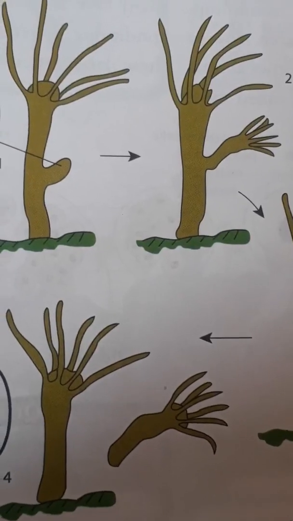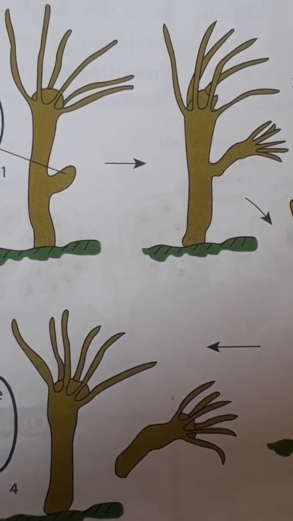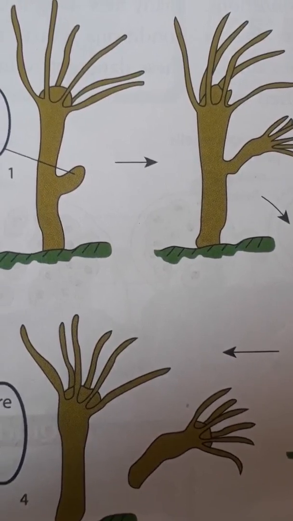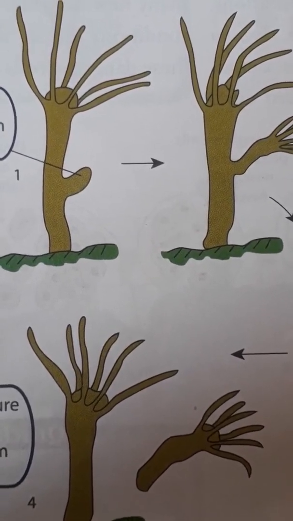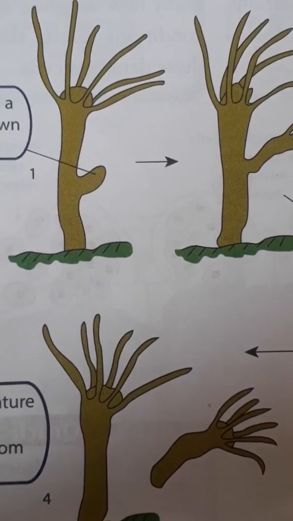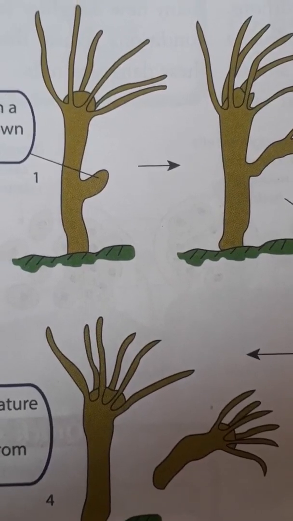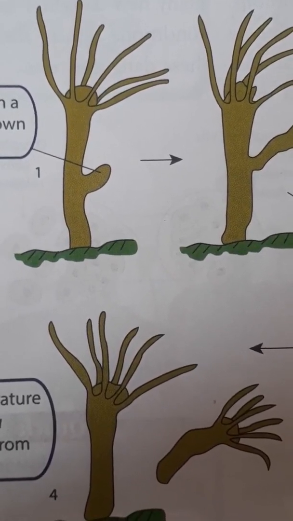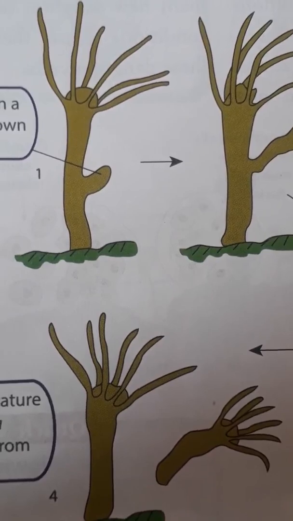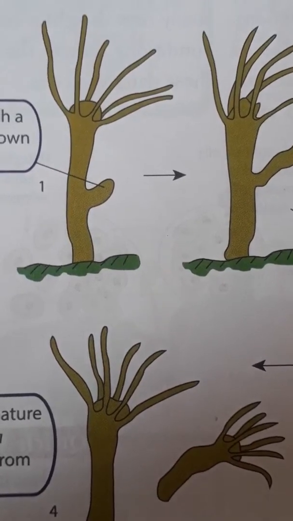The next one is asexual reproduction in animals. Asexual reproduction is seen in very few animals, especially those of the lower groups. Some examples of animals that reproduce asexually are hydra, corella, liverworts, amoeba and starfish.